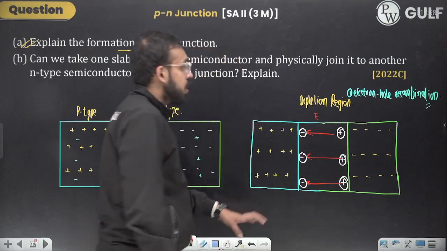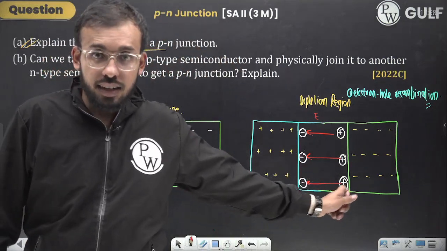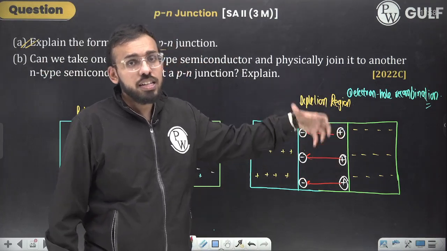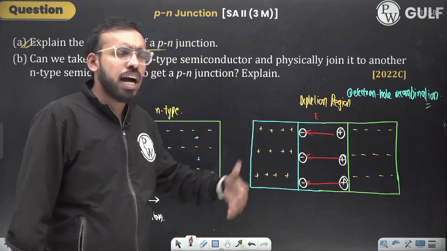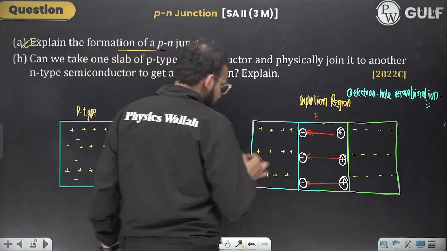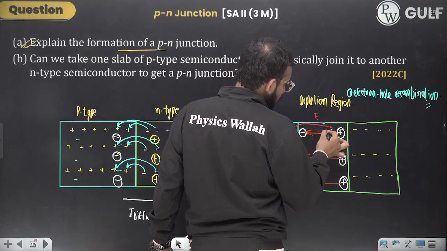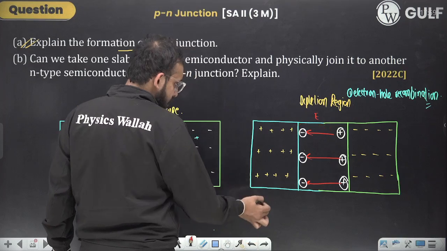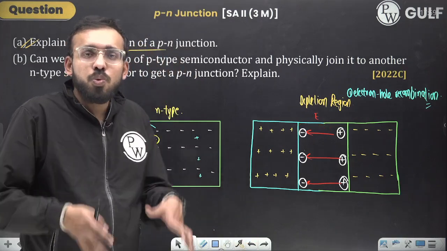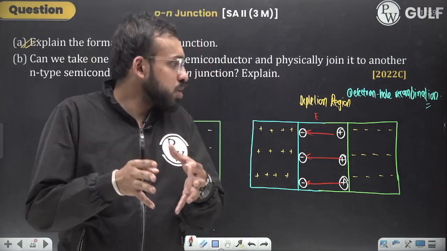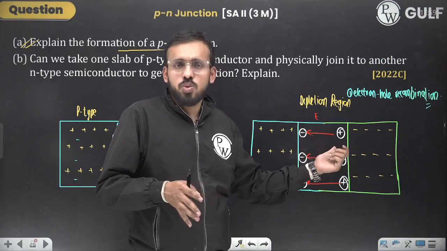And this electric field will stop the further recombination of the electron and the hole. Very simple. What is going to happen? Let me just show you. As soon as this positive tries to move to the other side, the positive ion is going to repel it and stop the further movement. So the depletion layer gets obstructed due to the electric field.